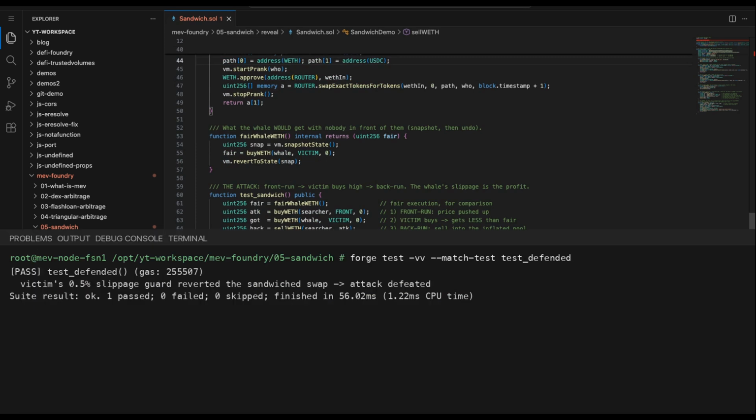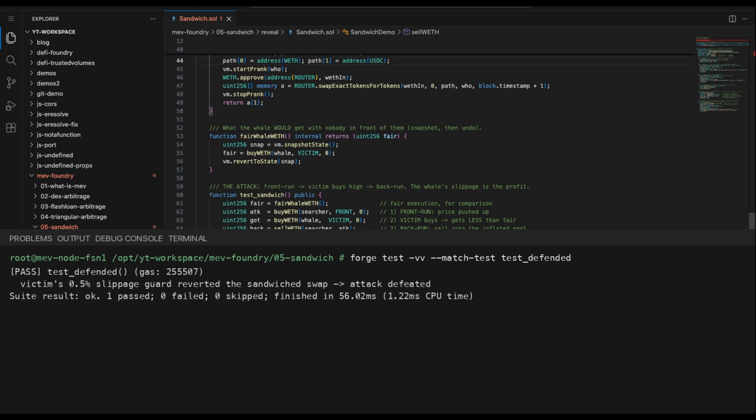Same searcher, same front run, but now when the whale swap tries to execute at the looted price, the pool can no longer deliver their minimum, so the transaction reverts insufficient output amount. The whale simply doesn't trade at a bad price, they fail safely and try again, and the searcher is left holding what they bought high with no victim to sell into.